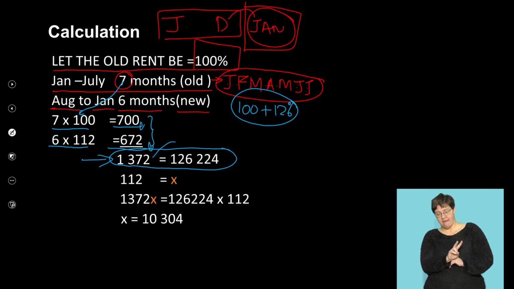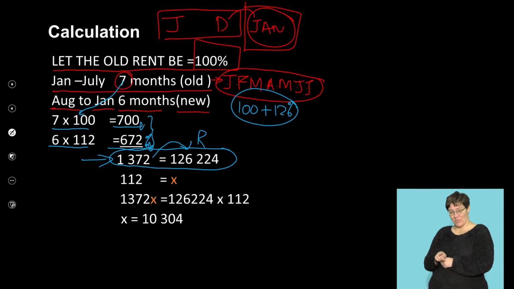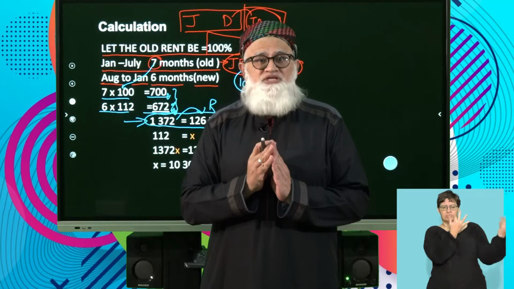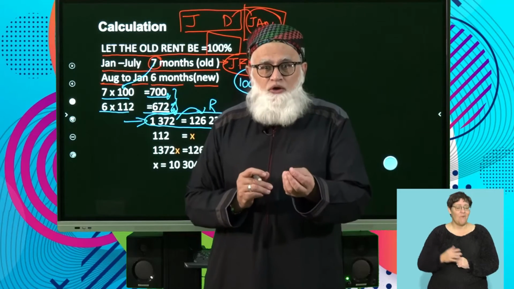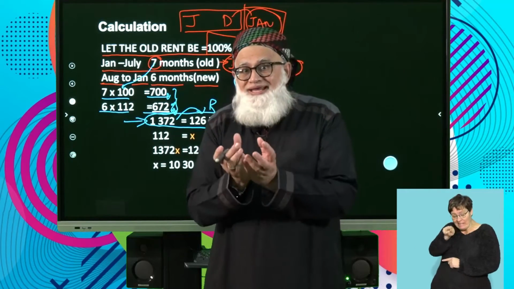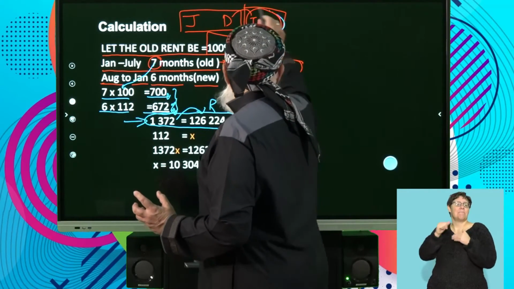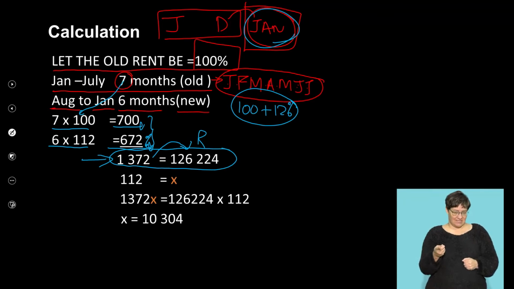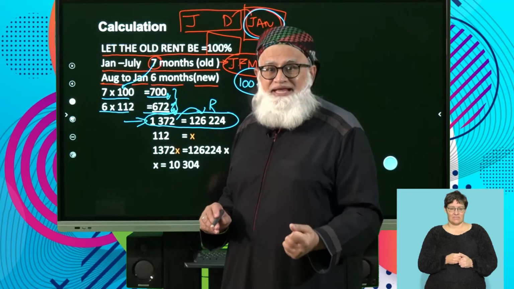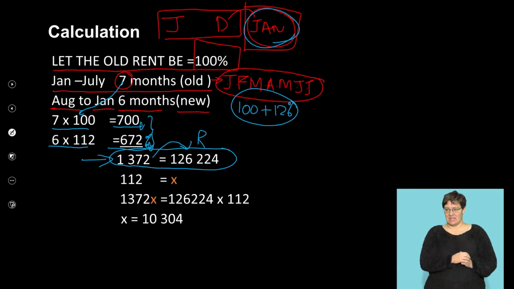Clearly you can see here, that's the percentages and that's the rand value. Okay, now what are you trying to determine? What do you want to find from this calculation? You want to find out what was the January, this one here. What was the rand figure of that January rental? Therefore, you say, because that January forms part of the new, it will therefore be part of the 112.